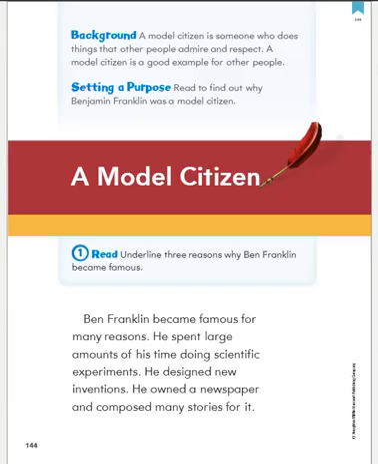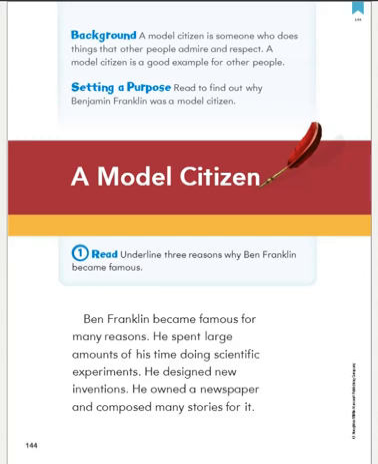Lesson 30, closed readers, starting on page 144. A model citizen. Our background tells us about the story, and it is a model citizen is someone who does things that other people admire and respect. A model citizen is a good example for other people.